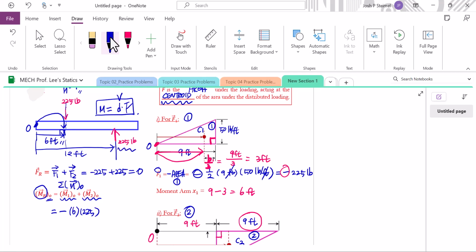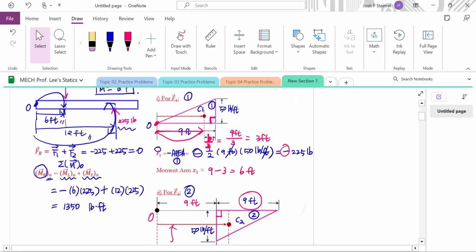Then let's move to 2 to 5 pounds here. So again, the moment arm must be perpendicular distance from where? From the point O to the line of action. Therefore, 12 feet will be our moment arm. Then absolute value 2 to 5 of the force. And then let's apply the right hand rule. To call this upward direction, we have to go to the thumbs up posture. That way we can call the 2 to 5 pounds upward direction. Therefore, positive. If you calculate this one, it's going to be 1,350 pounds times feet.